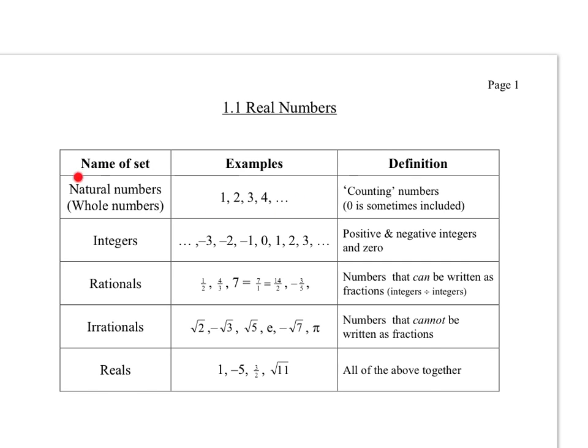Unfortunately, there's a little bit of a problem with the names of these things. Some people call 1, 2, 3, 4 natural numbers. Some people say they're whole numbers. Some people say that 0, 1, 2, 3, 4 make the whole numbers. But we will just call them natural numbers.